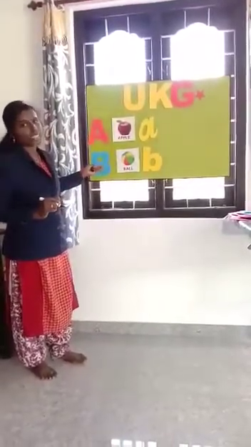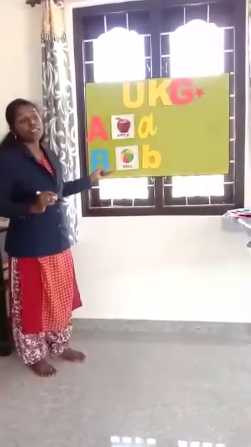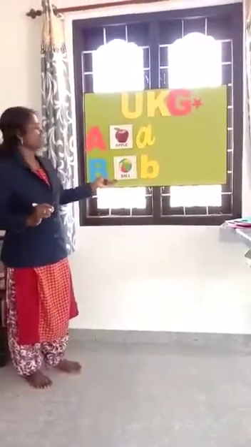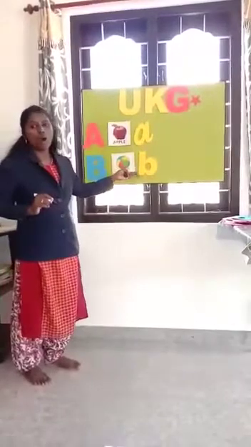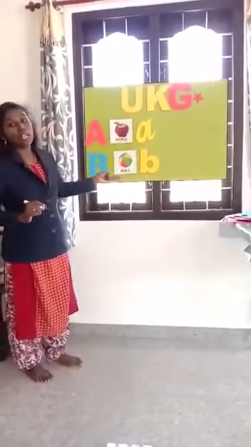B is the second letter in the English alphabet. The sound of B is B. What's the sound of B? B. Bell, ball, bat, bus, balloon. Clear?